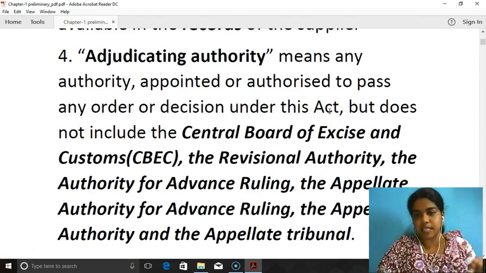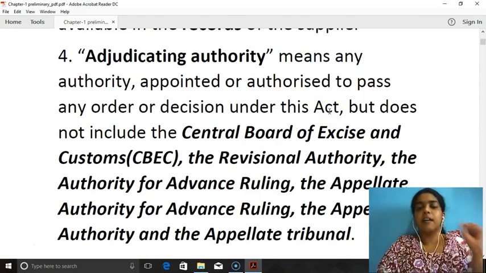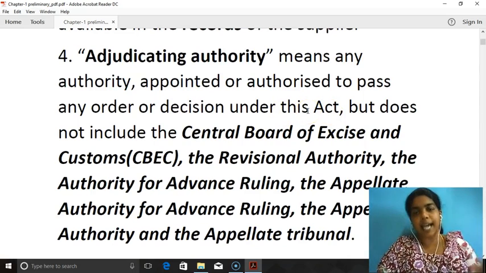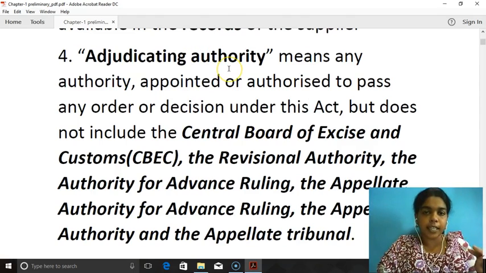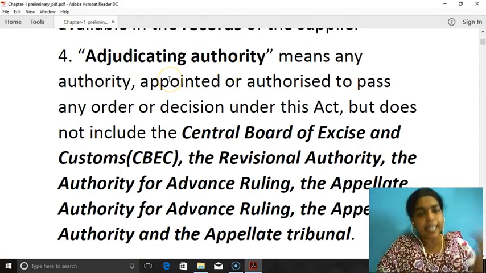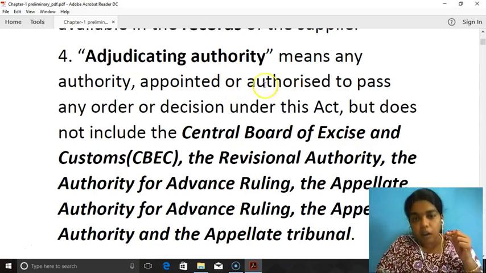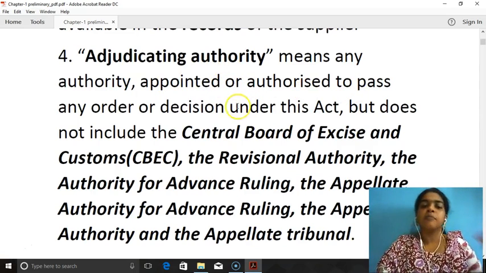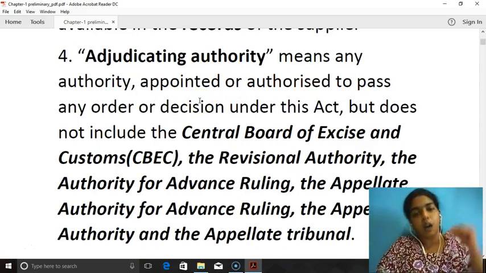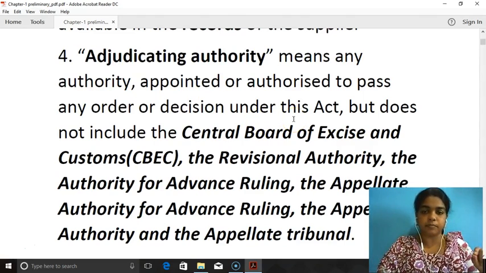This Act means the GST Act. Remember, this Act specifies the GST Act. So, adjudicating authority means any kind of authority who is authorized to pass any kind of order or decision under the GST Act, but does not include certain authorities. So there are exceptions. What are the exceptions?